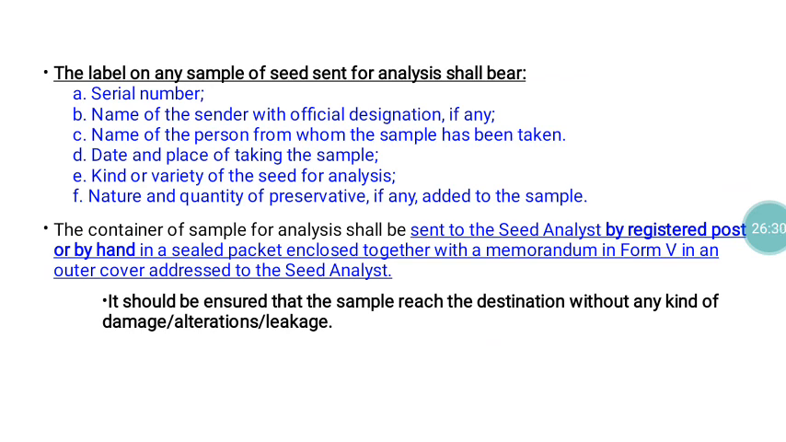Apart from that, the label also should be affixed. The label on any sample of seeds sent for analysis shall bear the serial number, name of the center with official designation of the person taking it, normally the seed inspector, name of the person from whom the sample is taken, the date and place of taking the sample, kind and variety of the seed for analysis, and nature and quantity of the preservatives, if any, added. If immediately after taking the sample the inspector feels that the seed needs some preservative, they have to add it, and that information should also be furnished in the label.